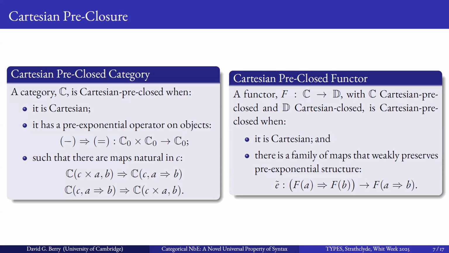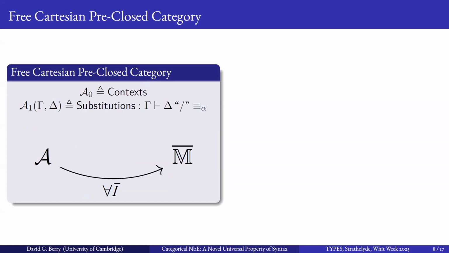And we require that it weakly preserves the pre-exponential structure. And so E tilde has to satisfy some property, but it's not given on the slide, but it's related to the properties you would normally see for a normal preservation of Cartesian closure. And so this allows us to expand our perspective and give us a free Cartesian pre-closed category, which is then just the category of contexts and substitutions related only up to alpha equivalence. And so it's a much more intensional view of the terms within the category.